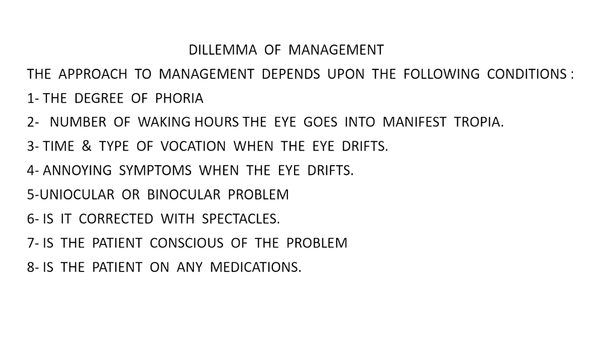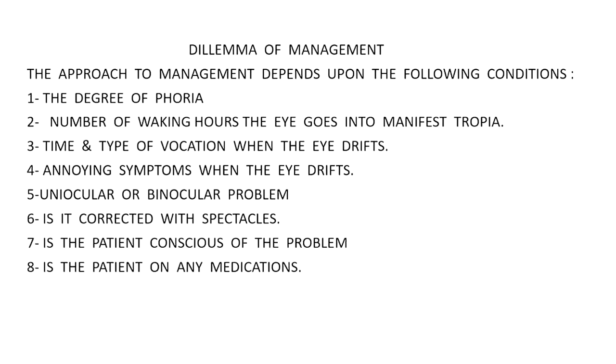The degree of phoria. This is one important thing, the degree of phoria. How much exophoria is elicited? There is a grade for it, indicating when you should be serious about it, when you should give some orthoptic exercises, or when you just leave it because there are no symptoms. Then, the number of waking hours the eye goes into manifest tropia.